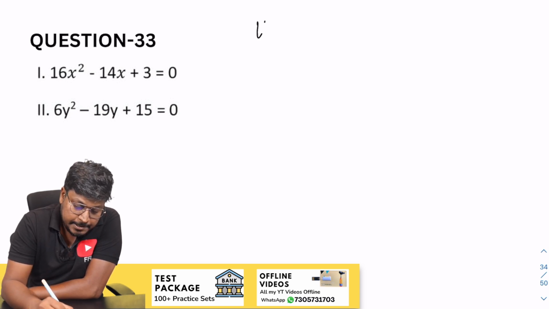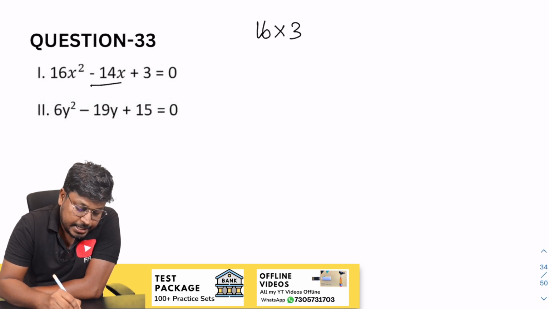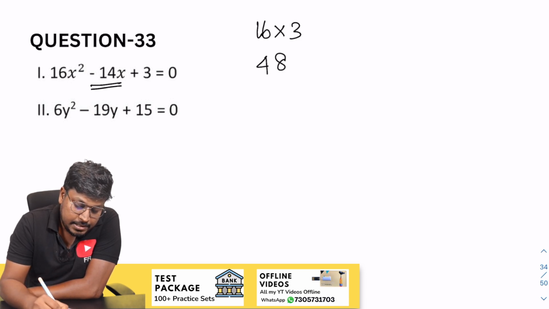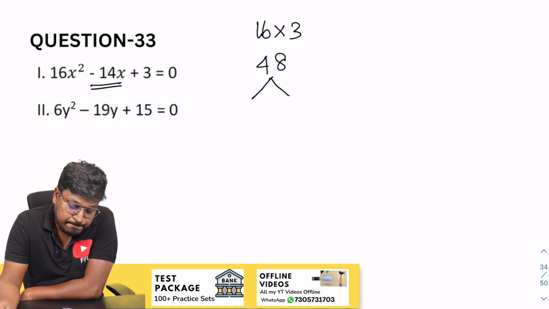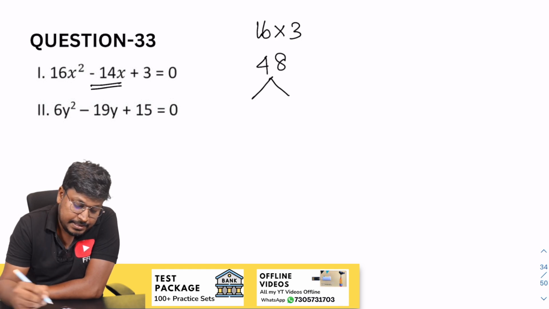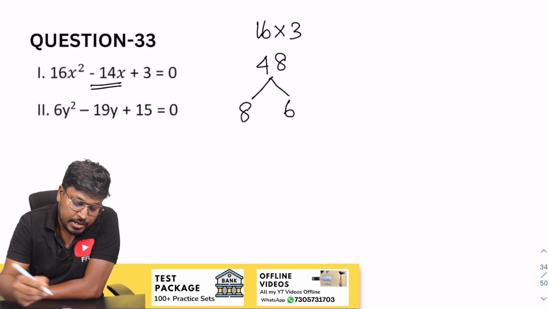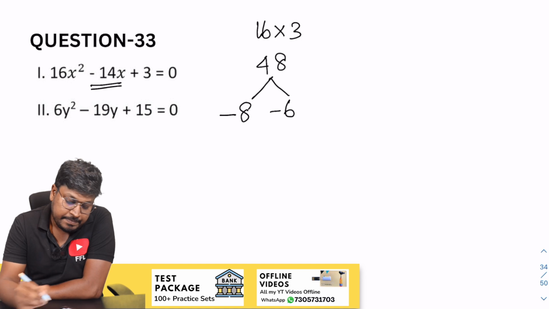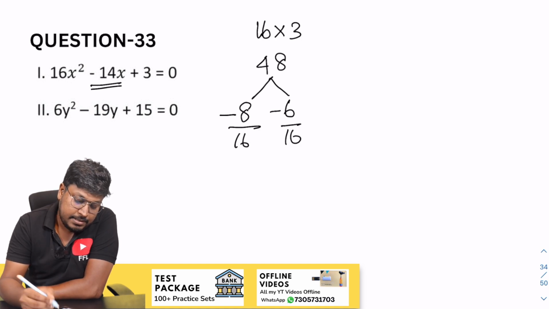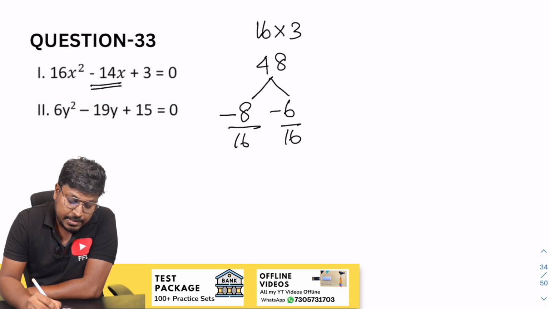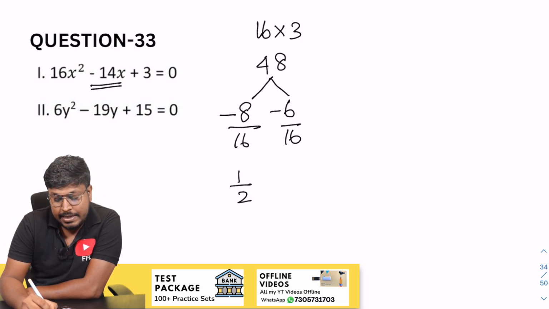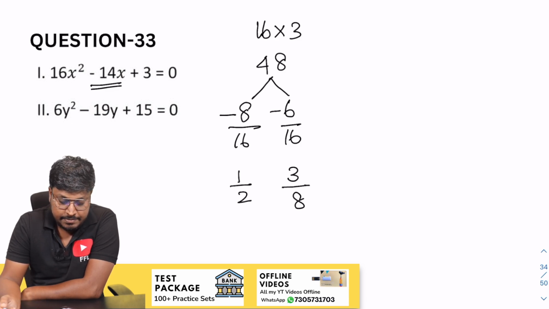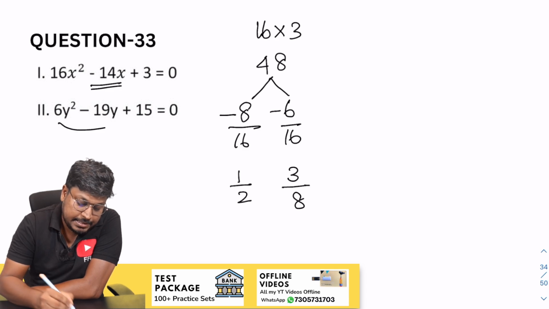So 16 into 3. So our target is to get minus 14. 18, 48. So this can be written as 8 6s are 48, right? So 8 and 6 will be 48. So minus 8, minus 6. So divided by 16, divided by 16. While writing, you have to change the sign. So this will be 1 by 2, and this, while changing the sign, will be 3 by 8.